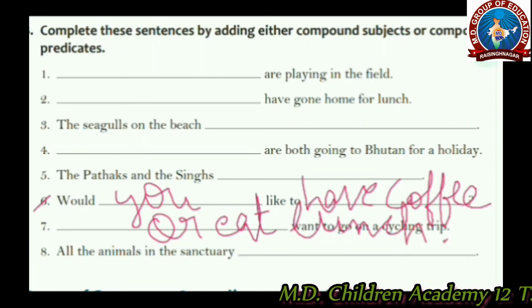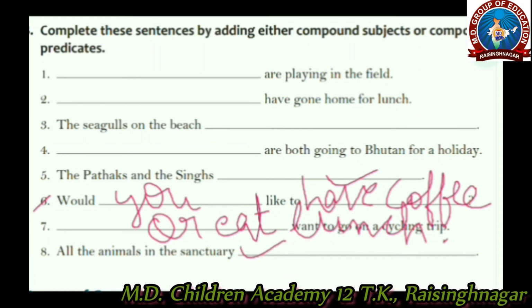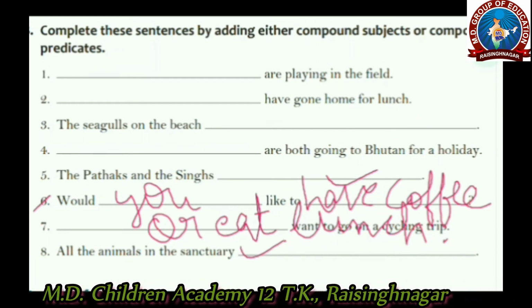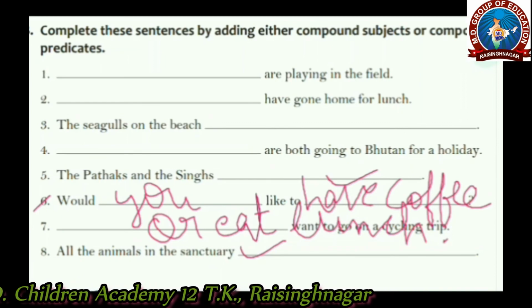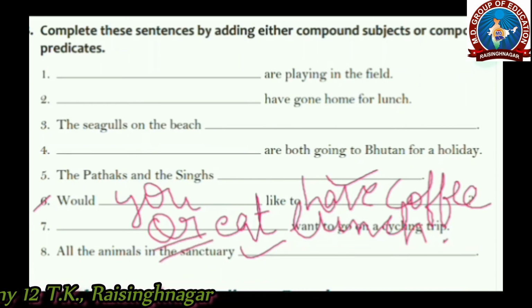Here, which are the two actions? First one is have and second one is eat. Alright? And both the actions are combined with this conjunction or. Alright?